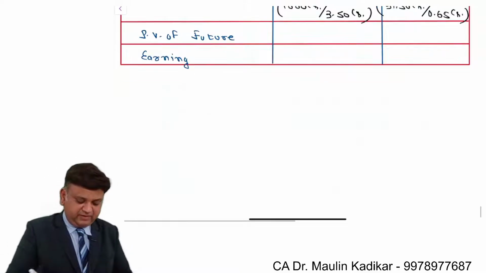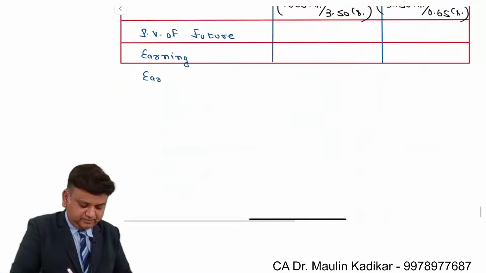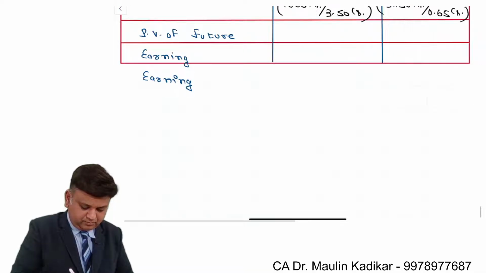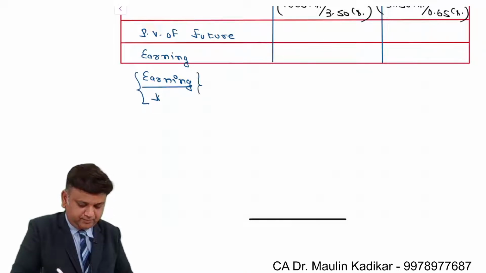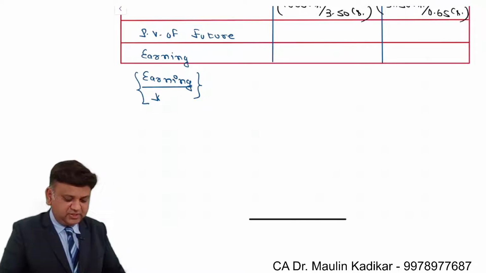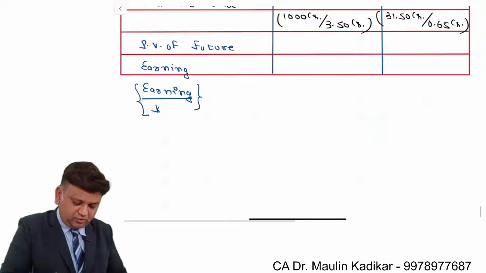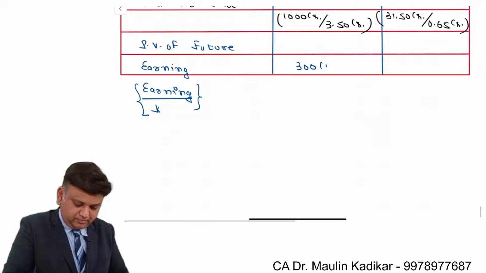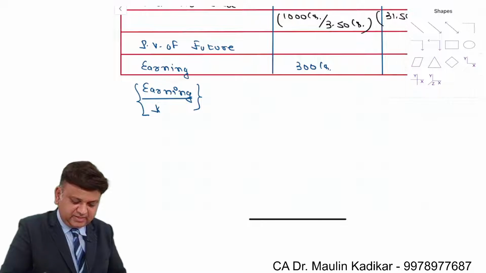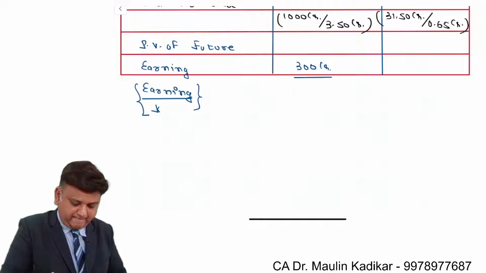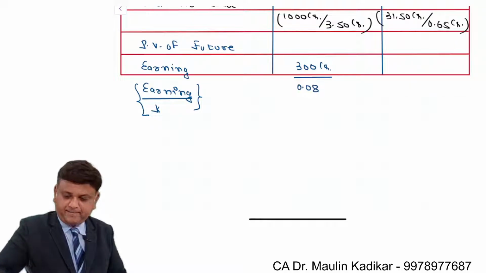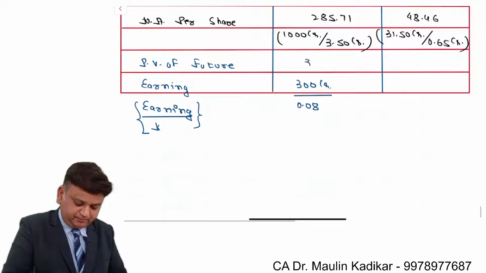In that we will be having earning divided by cost of capital. Now for H Limited, the earning is an amount of 300 crore divided by 0.08. It is 3750 crore.